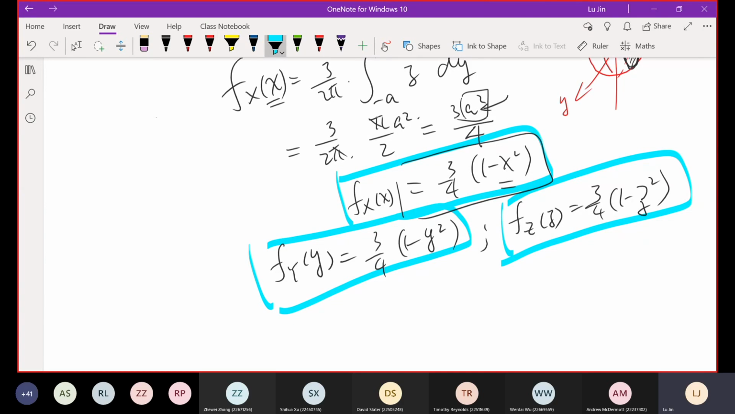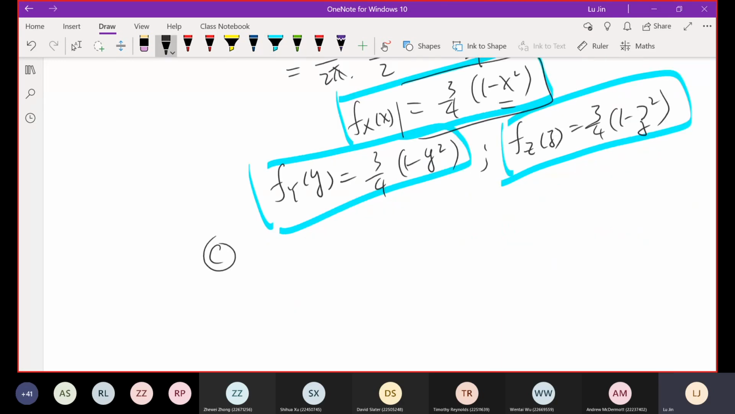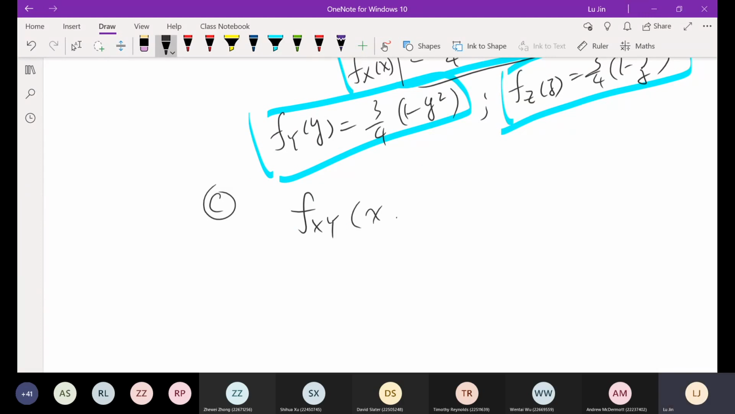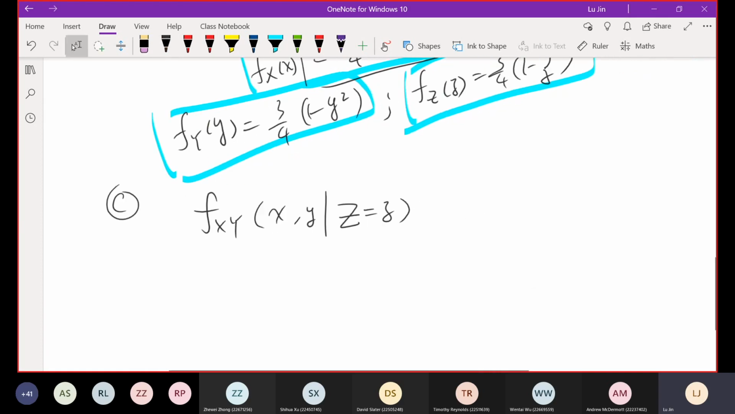Okay, let's move on to part C. Part C is asking what is the conditional PDF of x and y given z. So for part C of question number 1, we want to determine the conditional PDF of x and y, of course, based on the condition that the random variable z equals the given value little z. Okay, this is what we have. I think this question is much easier than part B.